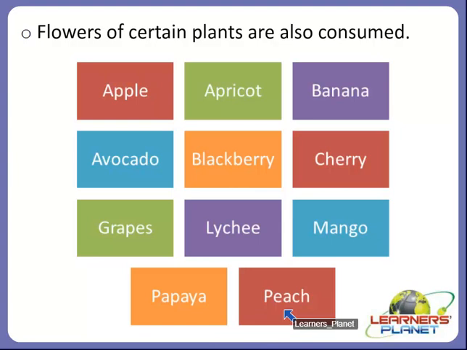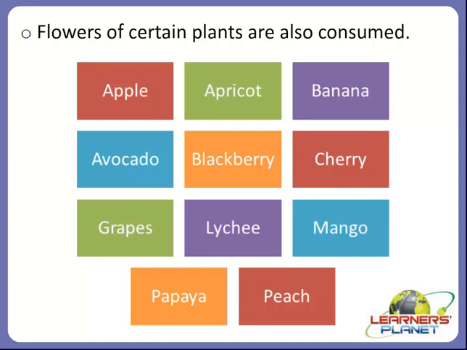The flowers of certain plants are consumed as fruits, and even flowers of certain plants are consumed as dry fruits by us. So it is very important for us, right? It forms a very important diet for us.